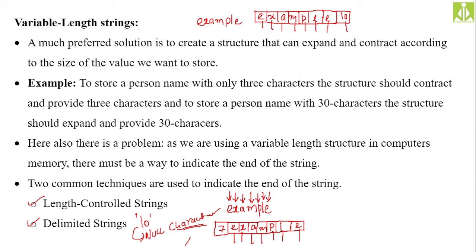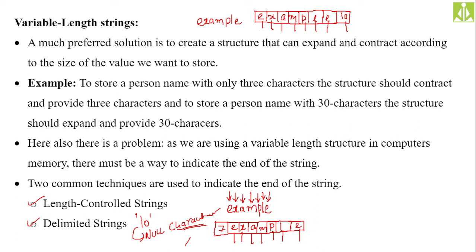Length controlled strings, we said whenever we are storing a particular string, we are counting the characters and we are storing the number of characters as the first character. Count all the characters and put the count in the first memory location. Here the computer's intelligence is required in order to count the characters and keep the count in the first location. So because of that reason, we said that is also not the best approach.